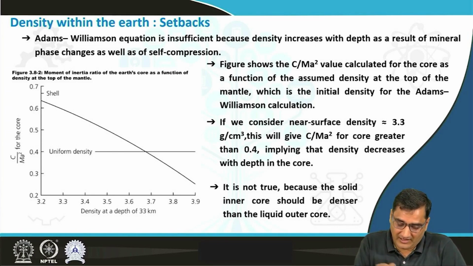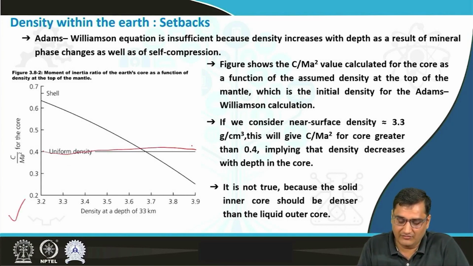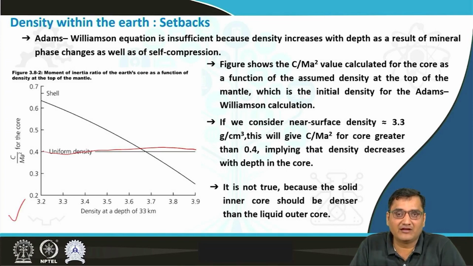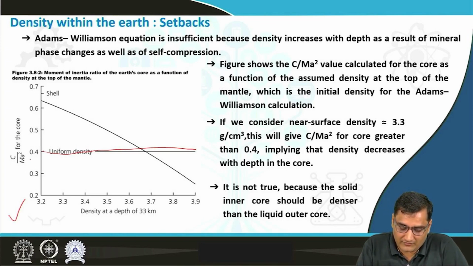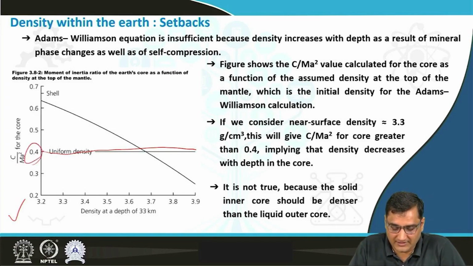If you look at this particular figure, this is for the uniform earth, for the value of C by Ma squared for the core. For the core, C by Ma squared was 0.4 in the case of uniform density.